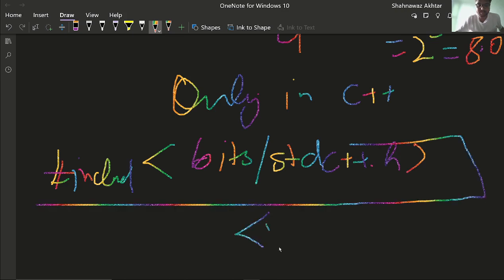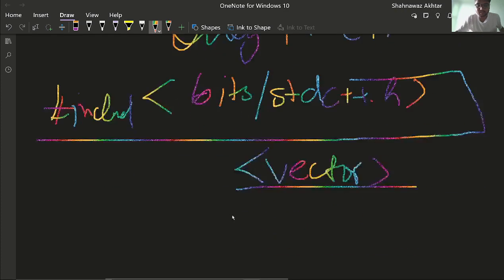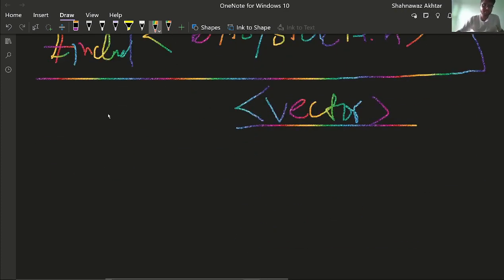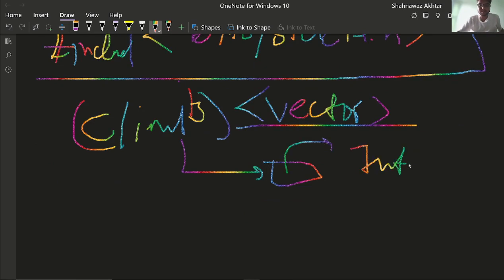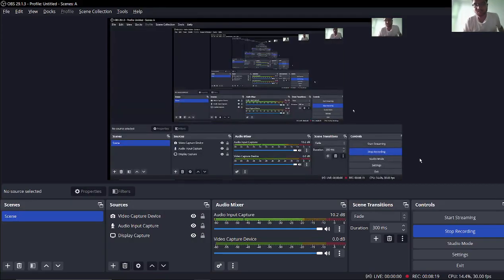In the upcoming lectures you will learn the concept of vectors, and there is also climits, which will tell you the limits of each value, like INT_MIN and INT_MAX. This is the library where you can get all the functions.